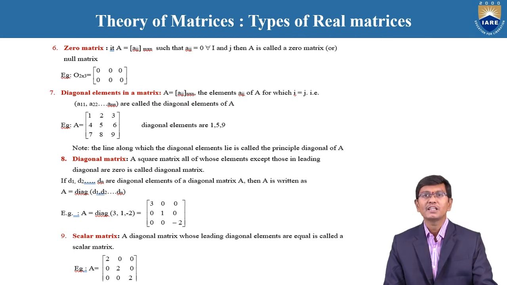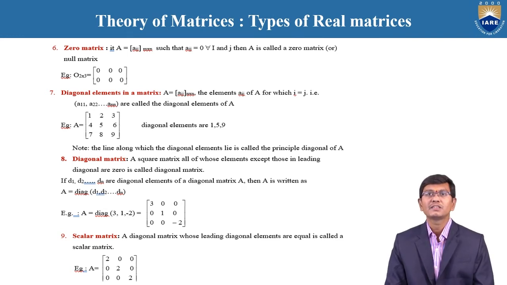For example, consider 3, 0, 0, 0, 1, 0, 0, 0, minus 2. Clearly, the non-diagonal elements are 0 and the diagonal elements are 3, 1, minus 2. Therefore, such an example is suitable for a diagonal matrix. According to the definition, a square matrix all of whose elements except those in the leading diagonal are 0 is called a diagonal matrix. Simply, in a diagonal matrix, the non-diagonal elements are 0.